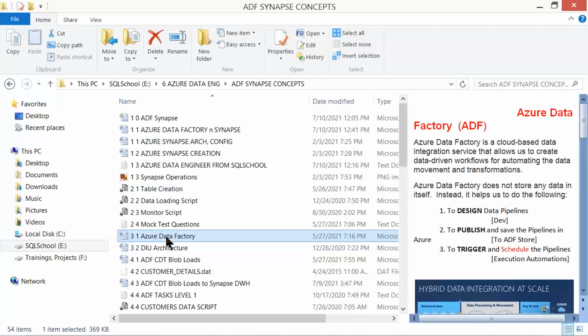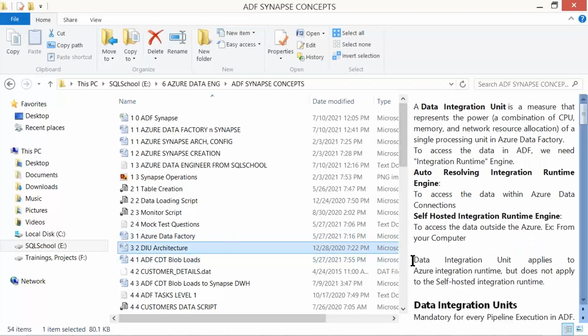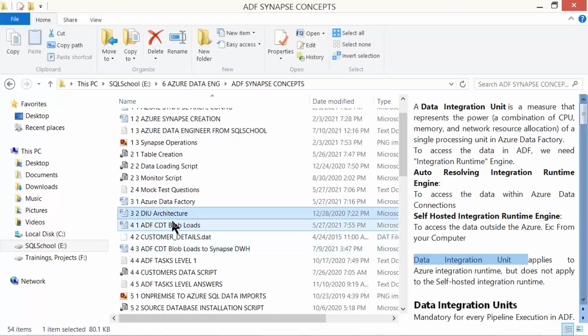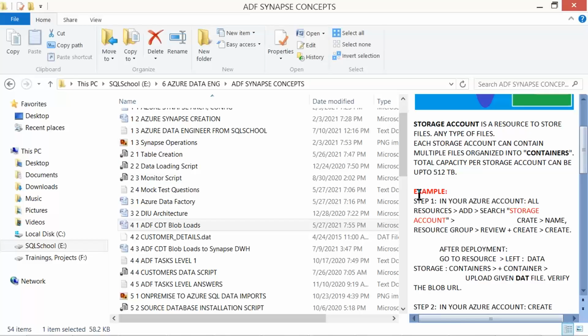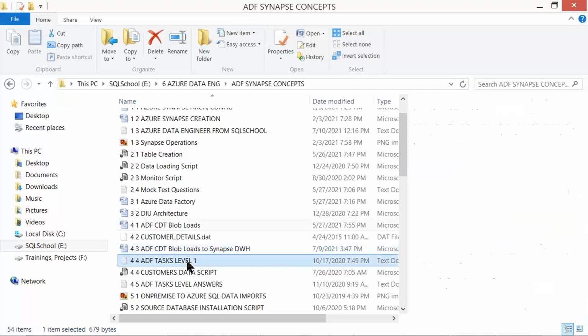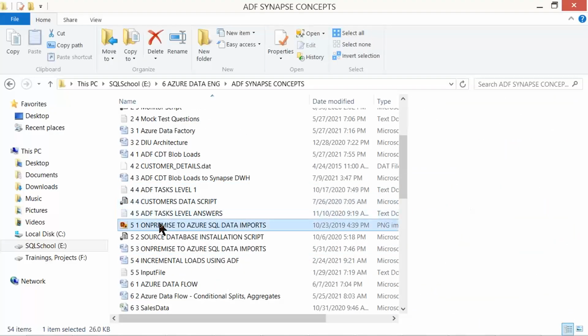Here we'll understand something called DIU, Data Integration Units, the DIU architecture for ADF, Data Factory. Understand examples step by step with respect to data loads, data exports, data imports, incremental loads, and Azure sources, local